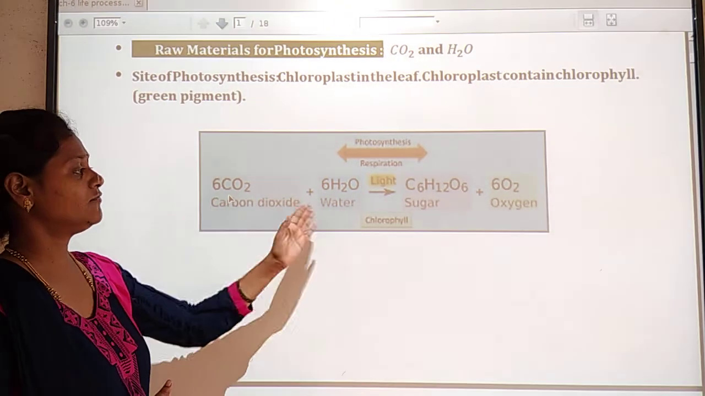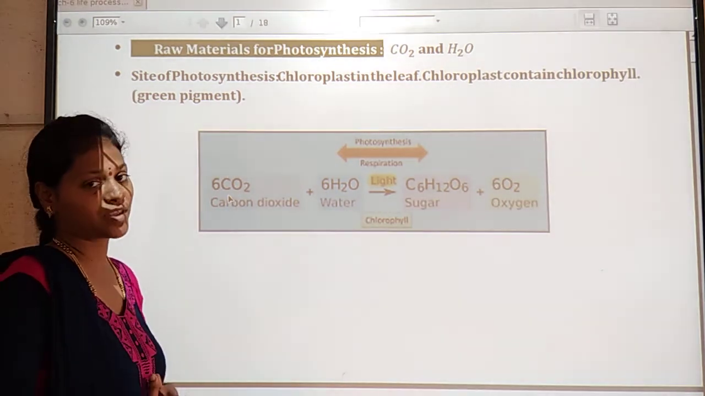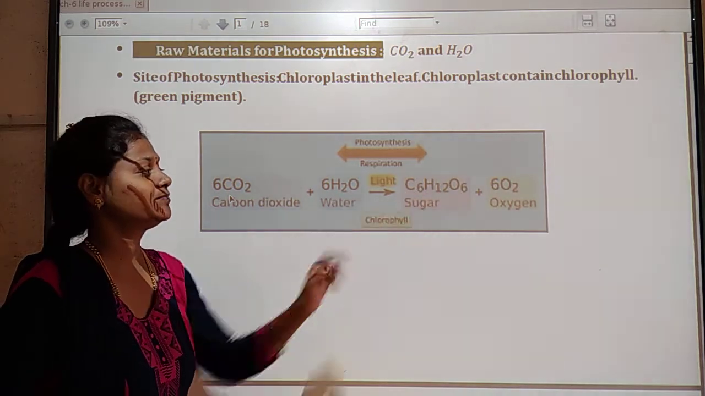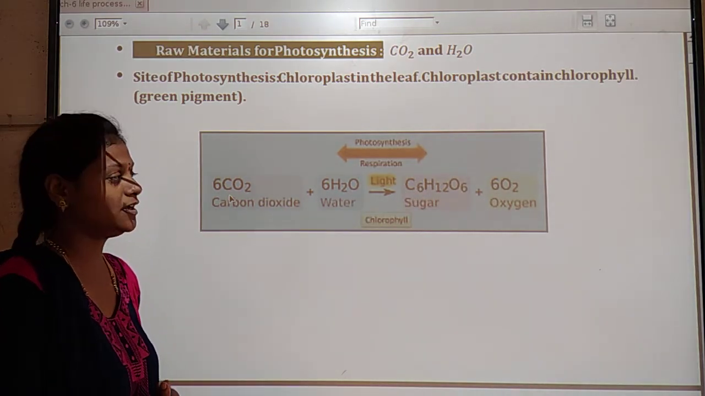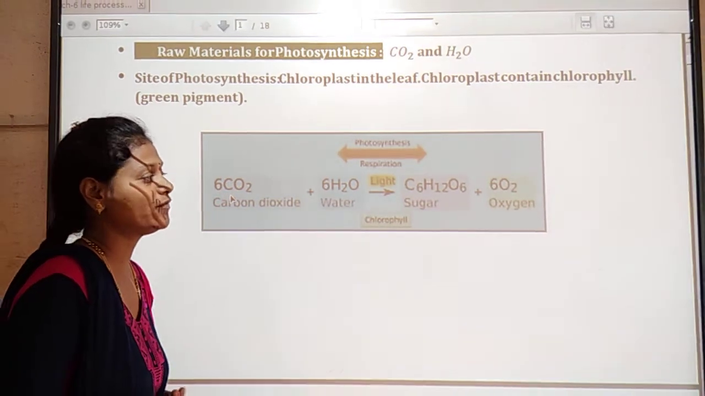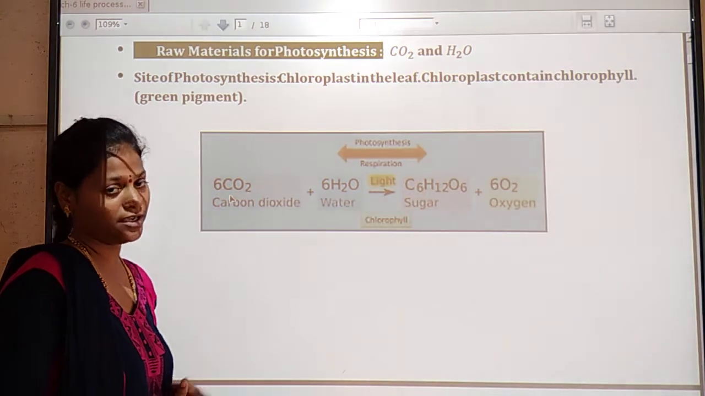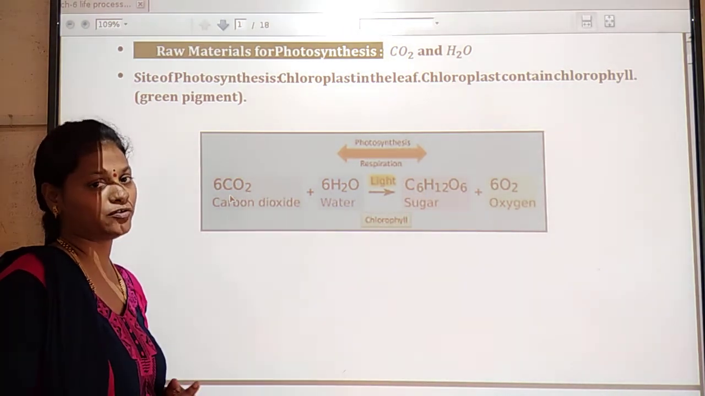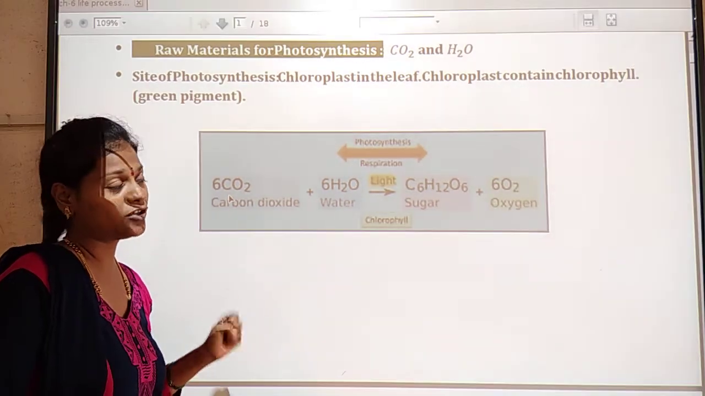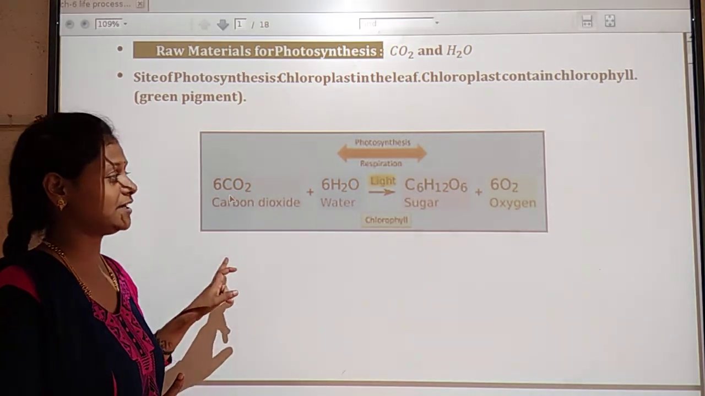plants get sugar in the form of glucose, C6H12O6. Here the plants prepare their own food. It also produces oxygen, 6CO2 is taken in. So they gain carbon dioxide from the atmosphere and produce oxygen to the atmosphere. Understand?